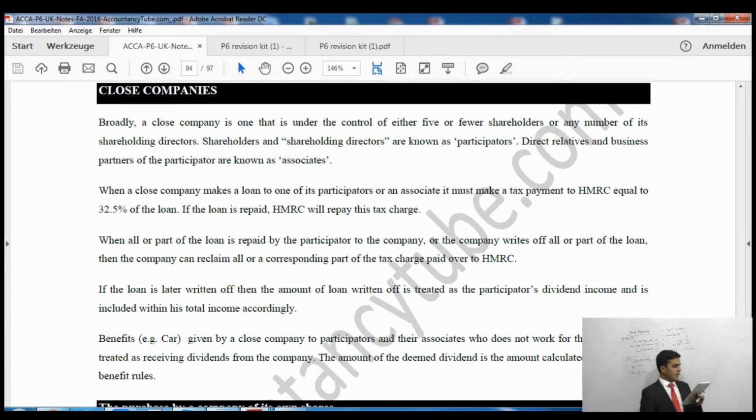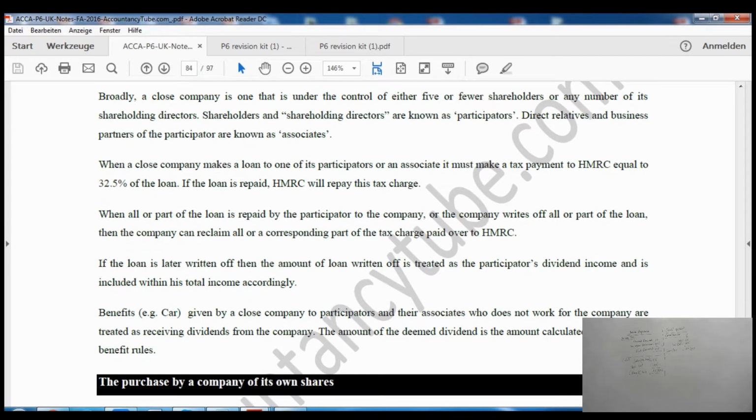So when a closed company makes a loan to one of its participators or associates, it must make a tax payment to HMRC equal to 32.5% of the loan. If the loan is repaid by the participator to the company, or the company writes off all or part of the loan, then the company can reclaim all of the corresponding part of the tax charge paid over to HMRC.